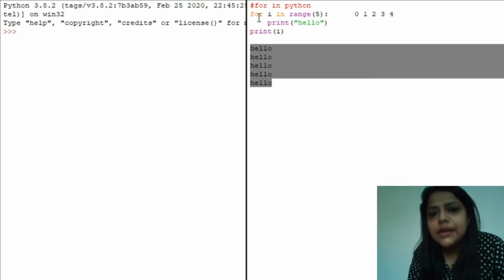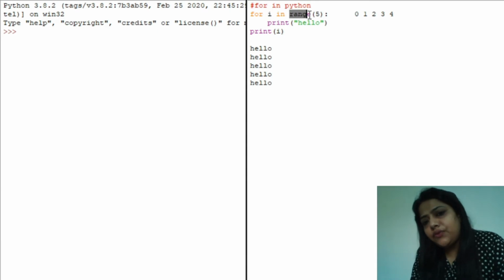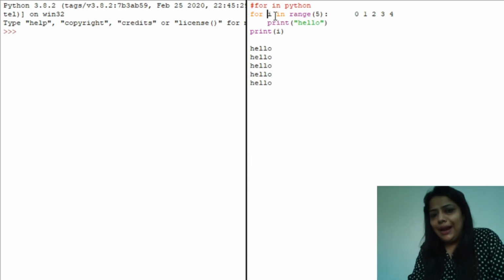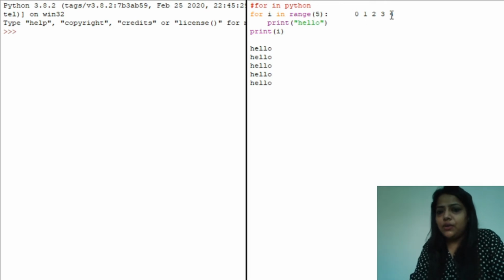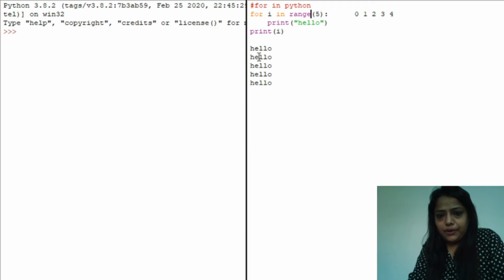So how the for loop works: the control comes here, it checks for I and it takes a value from the range, and I will take all the values that have been generated by the range function. So it iterates over a range how many times? The number of elements in the range function. So it generates 0, 1, 2, 3, 4. So I will iterate 5 times and it prints 5. So let's see its output.